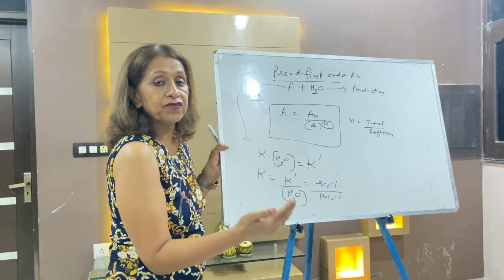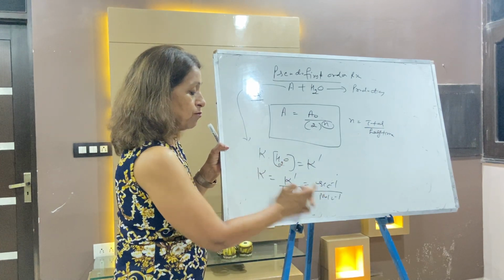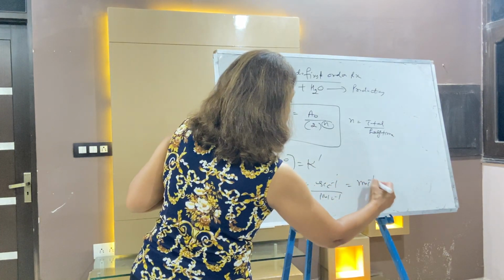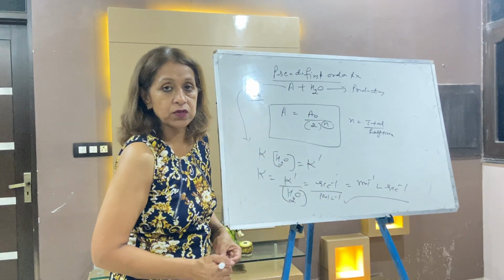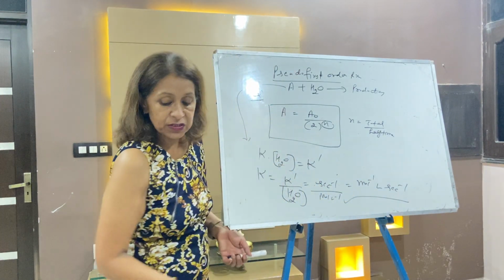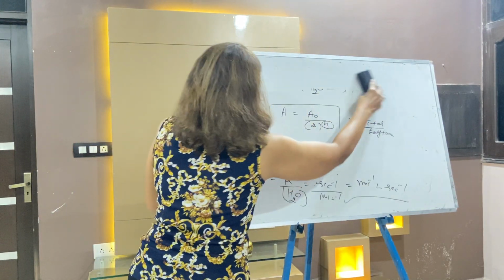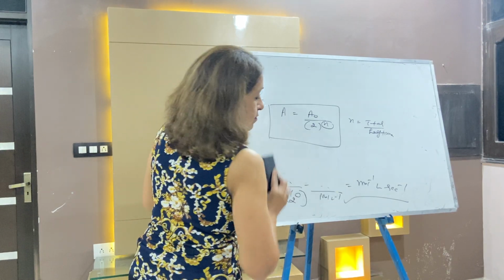What is the unit of K of the first order? Per second. And what is the concentration? Mole per liter. What will your answer become? Your answer becomes per mole liter per second, the unit of the pseudo first order rate constant. So we have completed the pseudo first order reaction also: molecularity 2 but order 1, and the unit is this.